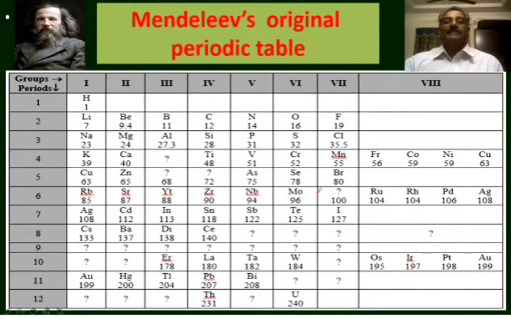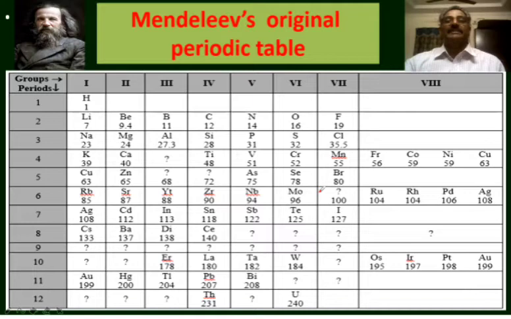In the same year, that is in the year 1869, Dmitry Ivanovich Mendeleev, a Russian chemist, studied the properties of the then known elements, that is 63 elements. He stressed on the chemical properties of the elements.